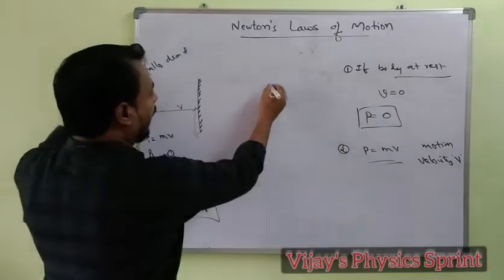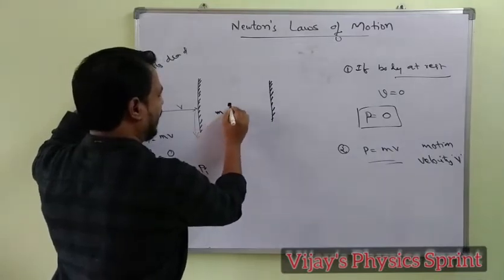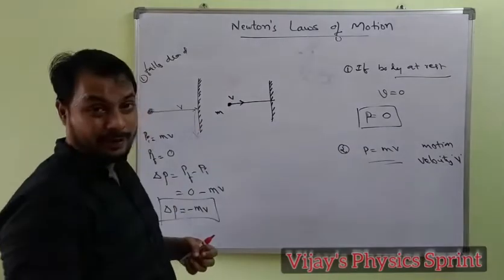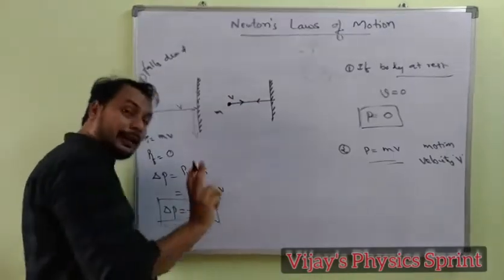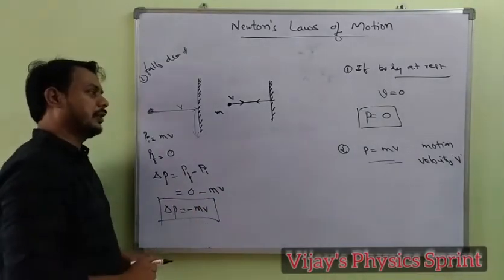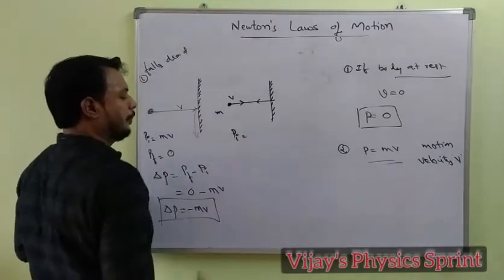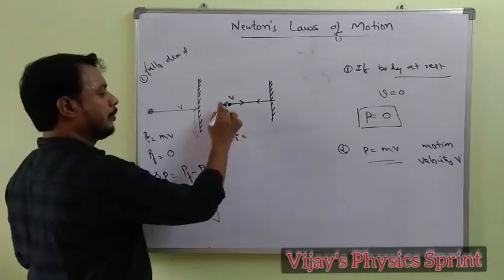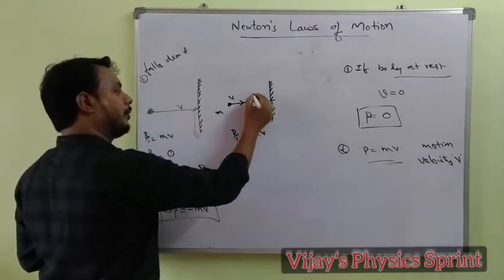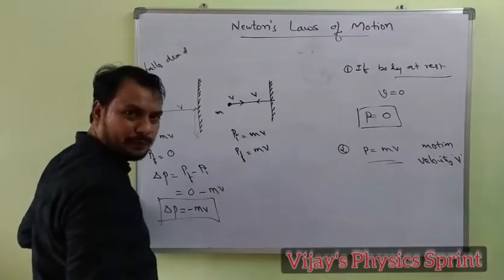Next, if it rebounds, what happens? Mass of water is m, it strikes the wall with velocity v and rebounds with the same velocity. Then what is the change in momentum? Let me write the initial momentum. Pi, the initial momentum, is mass into velocity. Final momentum, rebounds with the same velocity, so again mv.